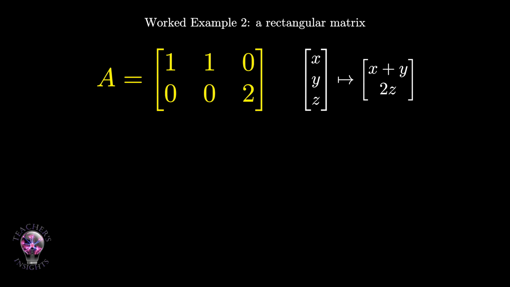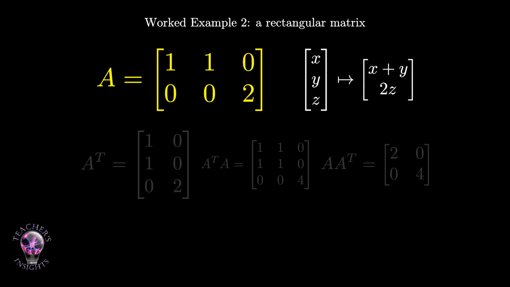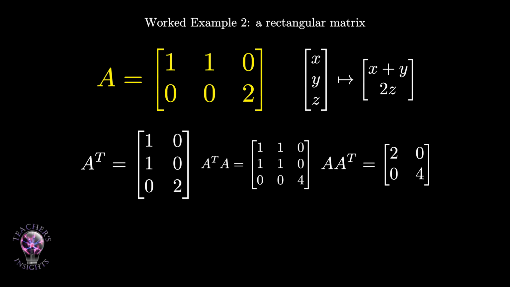Because A is rectangular, ordinary eigenvectors of A do not make sense. But SVD still works. First, compute A transpose. A transpose is the 3x2 matrix with first row 1, 0, second row 1, 0, and third row 0, 2. Now compute A transpose A.